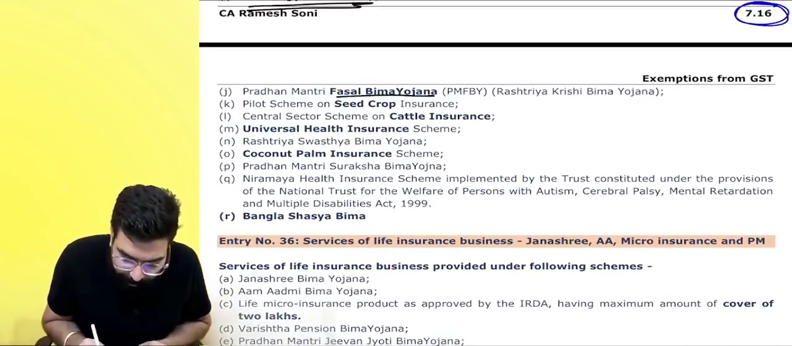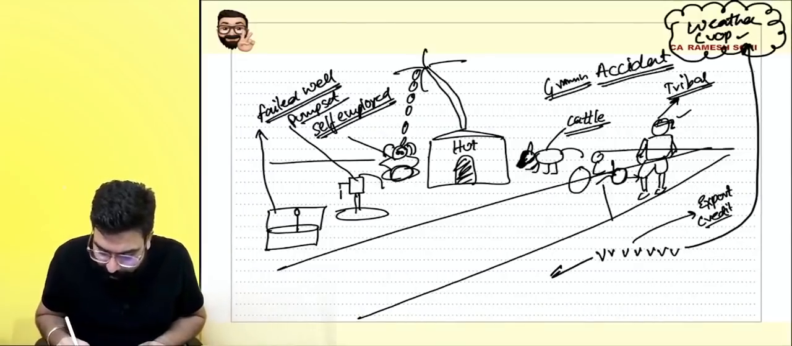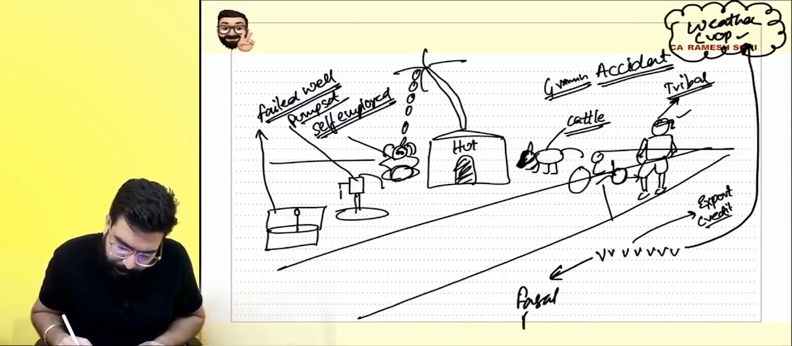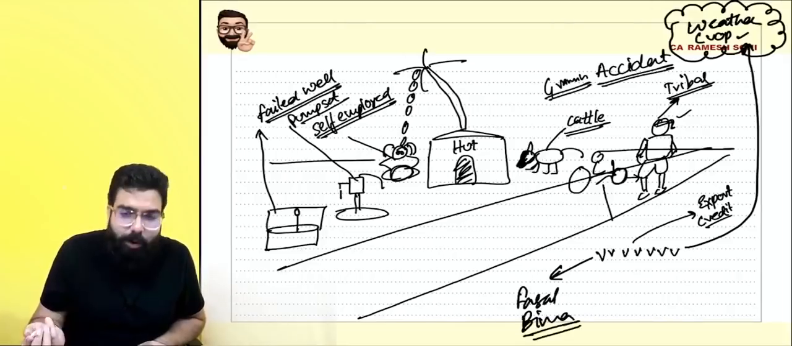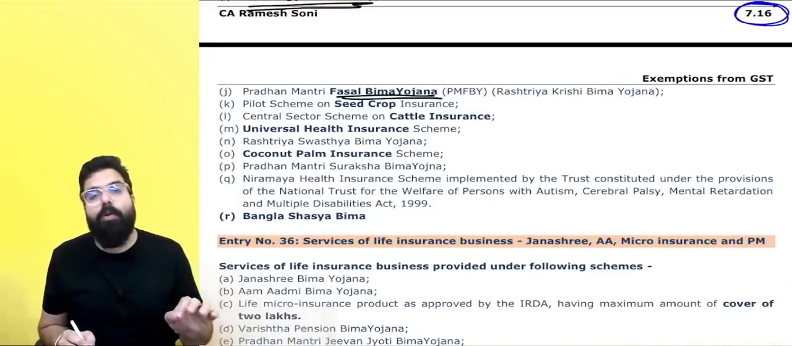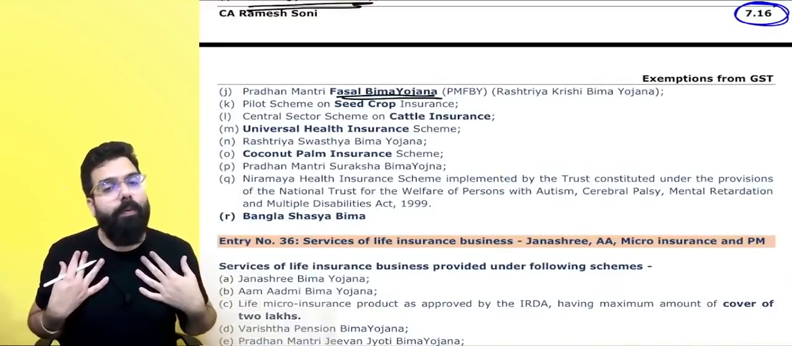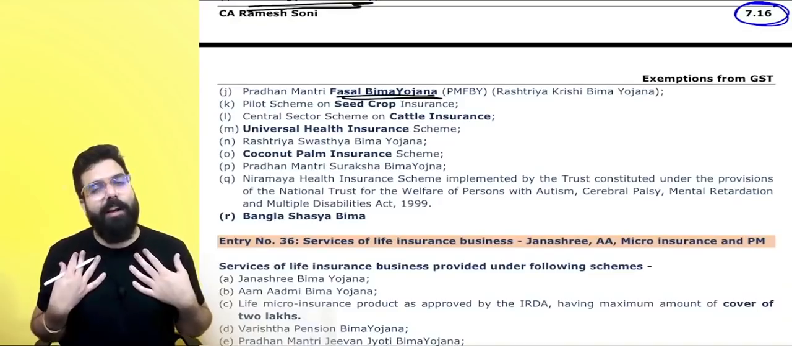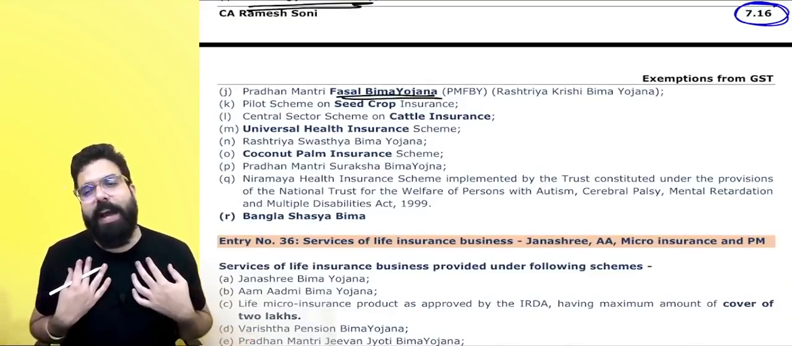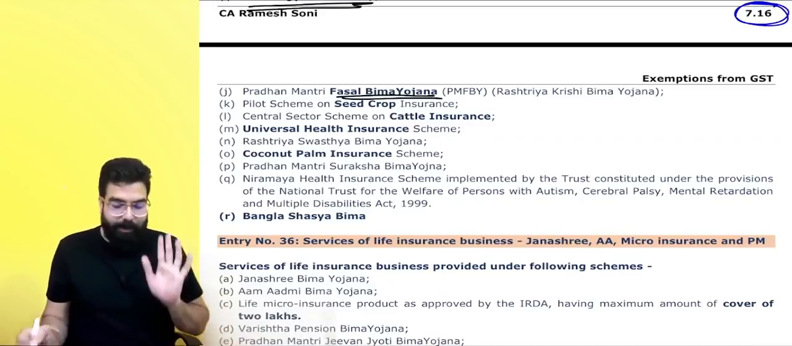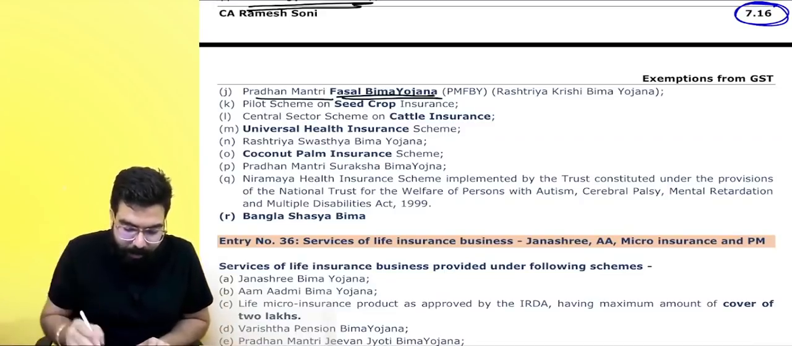Sir, Fasal Bima. Again, these are crops related. Fasal Bima means crops insurance. There will be no GST again. I am not going to talk in detail about this insurance policy because, to be very frank, I am not an insurance agent who will know more about the insurance policies. I will know very basic, and I am telling you very basic. So Pradhan Mantri Fasal Bima, no GST.